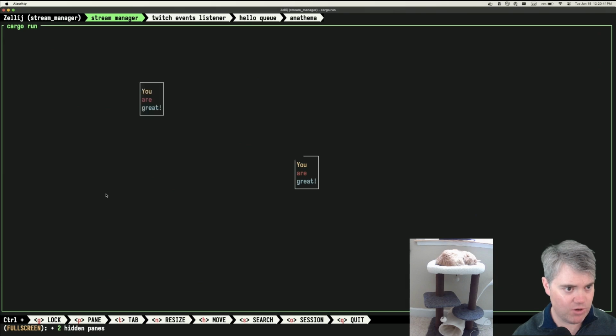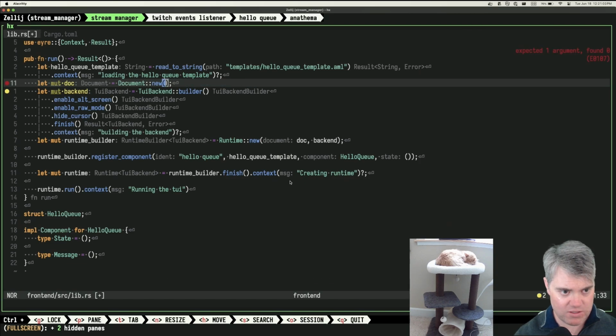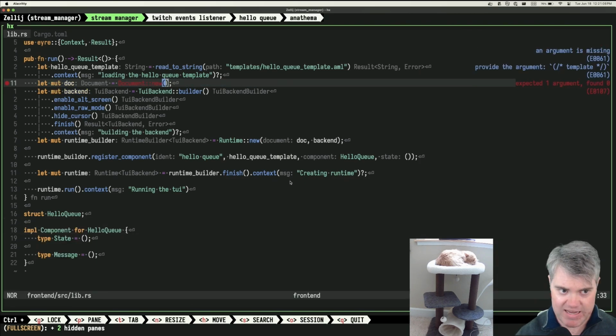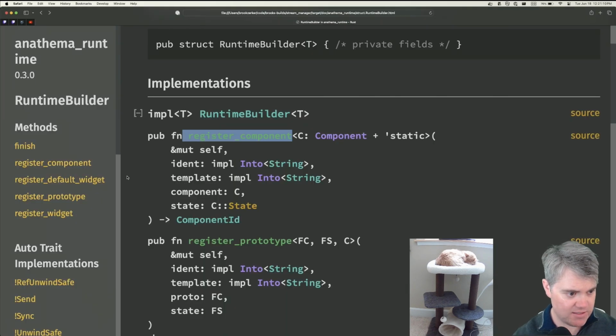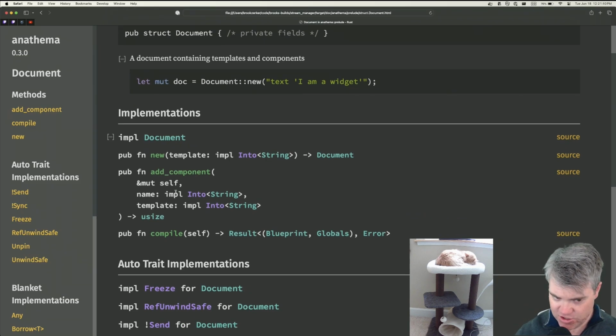I have multiple of these running. Let's kill you. So we either only have one of you or we have two of you sitting on top of each other, and I don't know which one that would be. Now, if I were to delete you altogether, I can't do that. So here's another thing: I can add a component on the document as well, and I'm not sure where I should be adding it. So maybe I should be adding it here. Is this the root level component template, whatever?